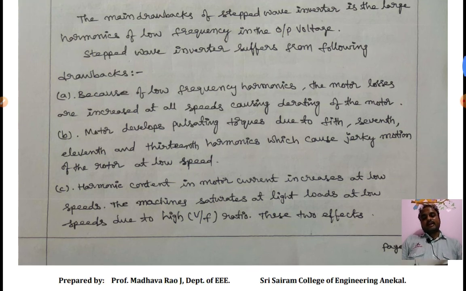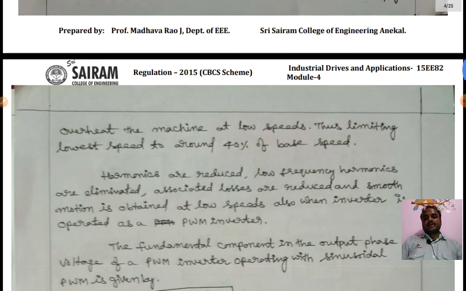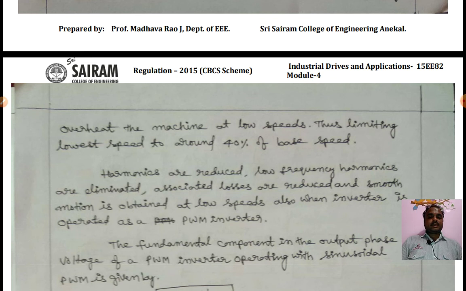Harmonic content in the motor current increases at low speed. The machine saturates at light loads at low speed due to a high V by F ratio. This causes two effects: overheating of the machine at low speeds, thus limiting the lowest speed to around 40% of base speed. So these are the drawbacks of the stepped wave inverter. That is why we go for the PWM inverter.